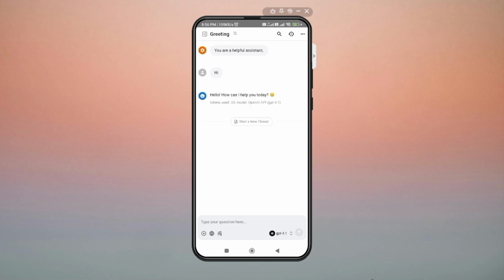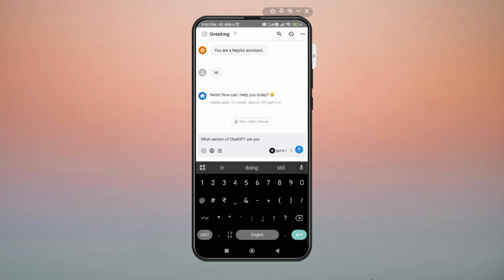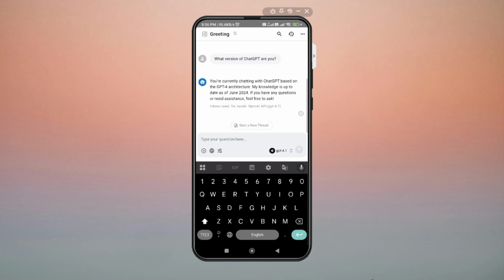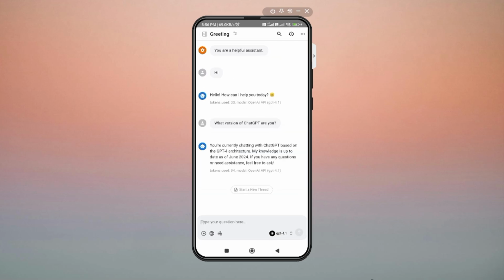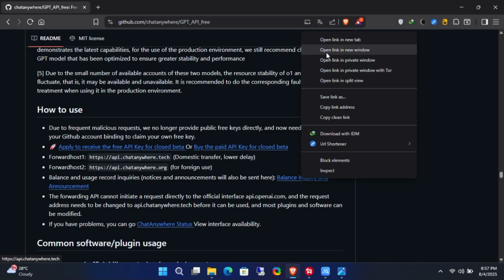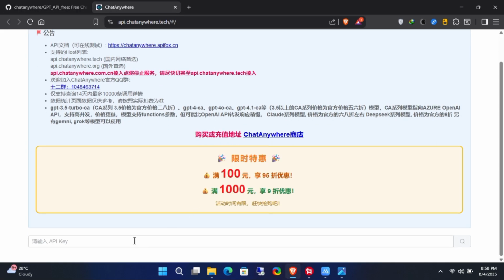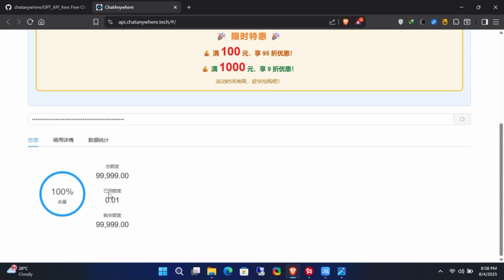Let's test the chatbot to see if it's working properly or not. And there you have it, ChatGPT 4.1 for free. One last part, how to check the number of tokens you have on your API. To find that, go back to the GitHub project page and click on the Balance Enquiry link. Then copy and paste your API key into the given box to check the number of tokens left on your account. So this is how you can get free ChatGPT 4.1 with an API key for your project.